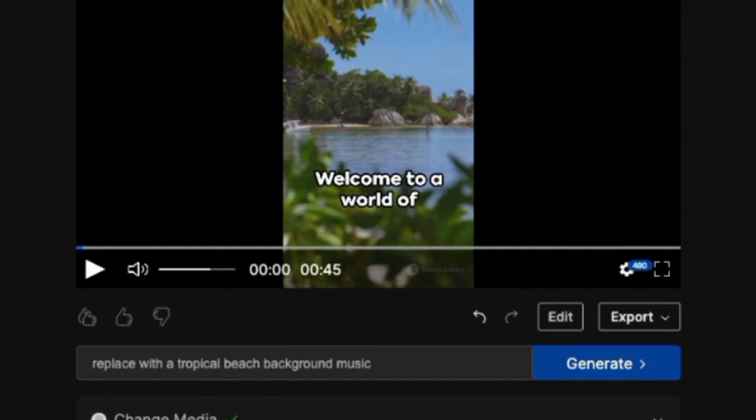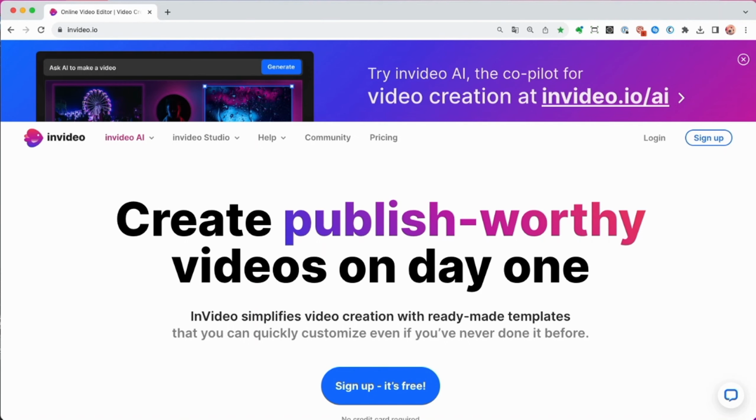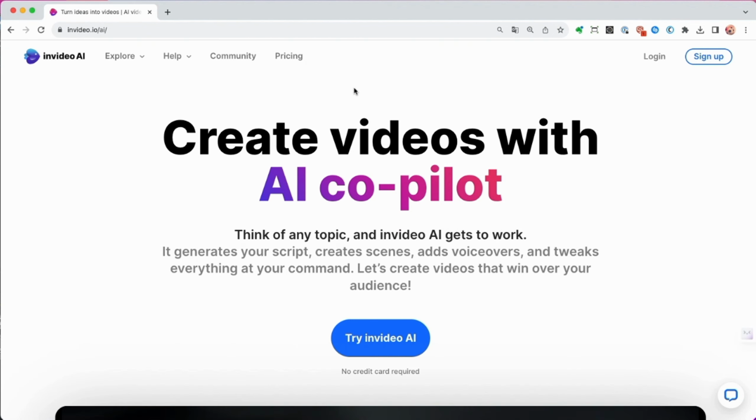You can ask it to switch to another background music, turn up or down the volume of the music, switch voiceover, replace footage of scenes, etc. Pretty amazing, right? The tool I'm talking about is InVideo AI. Let's check out what powerful features it provides to create a high-quality and engaging short in just a few minutes.